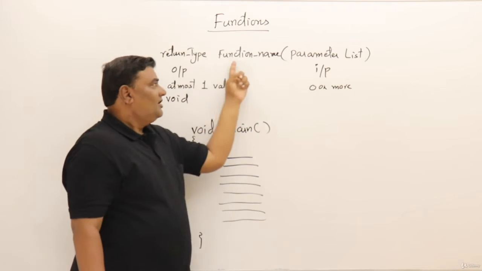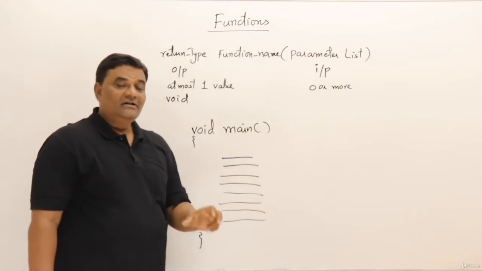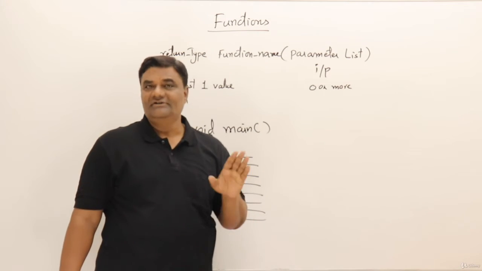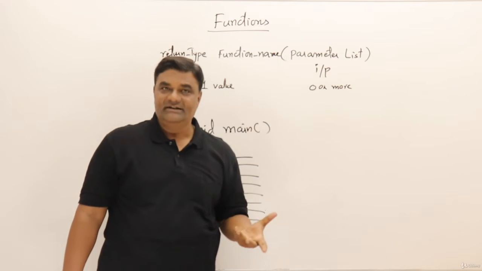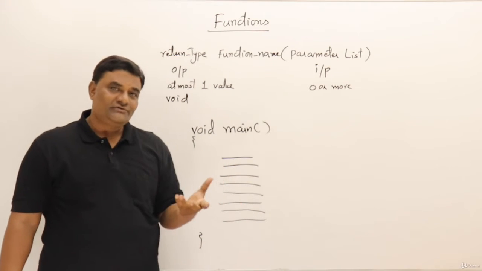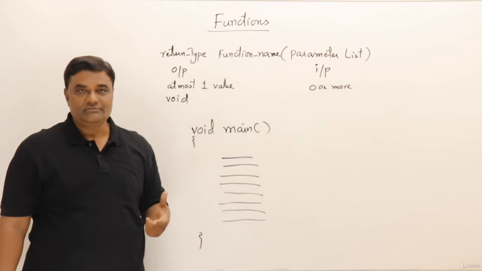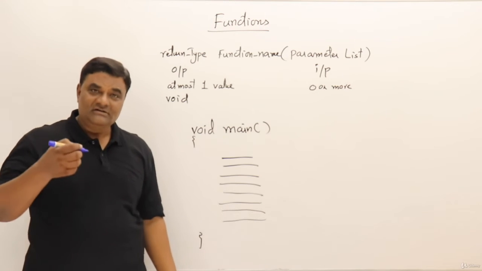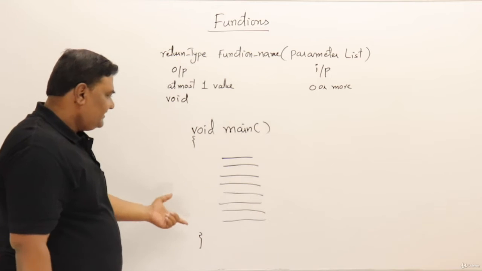Now one more thing, how the function name should be. The rules for giving function names are the same as the rules for giving variable names. How you give a variable name, the same rules you should follow for giving a function name also. Now let us write one example function and use it in our main function.